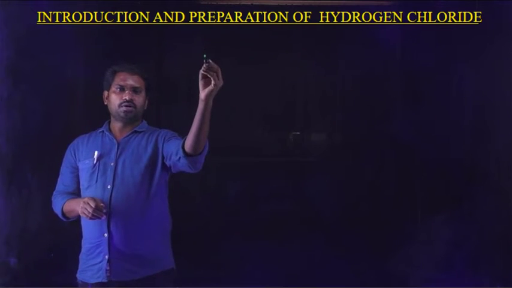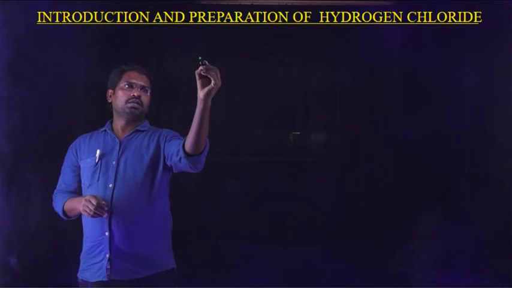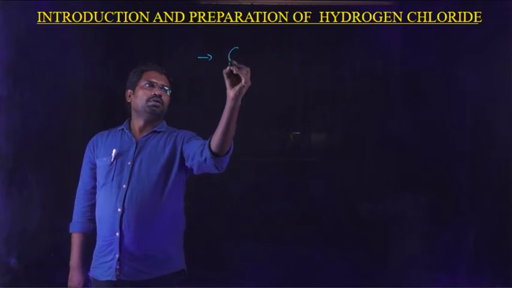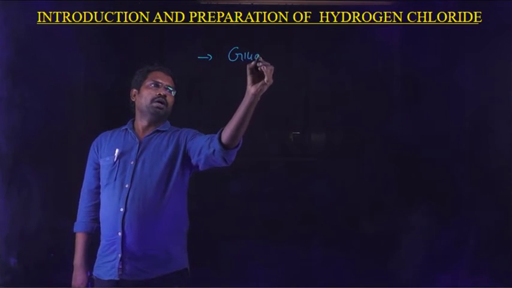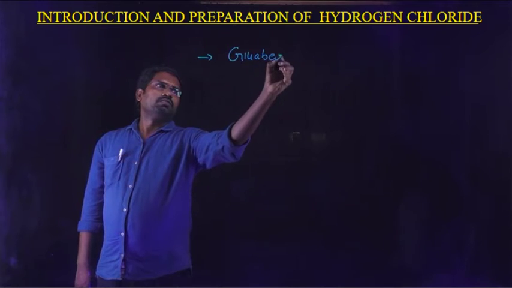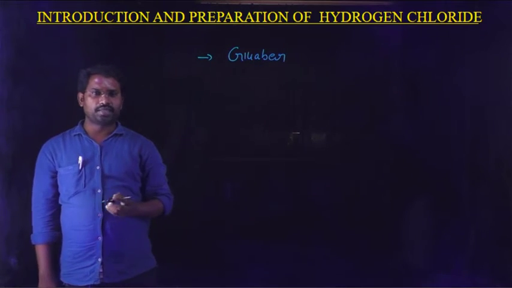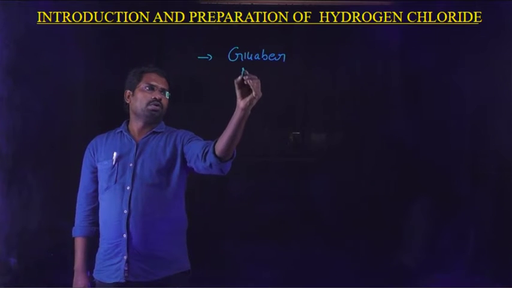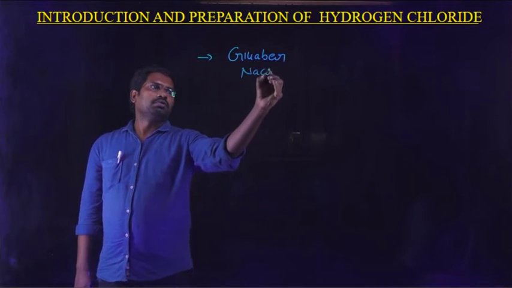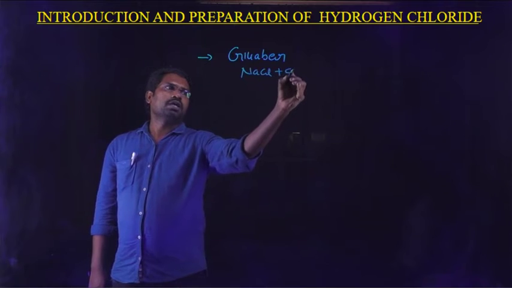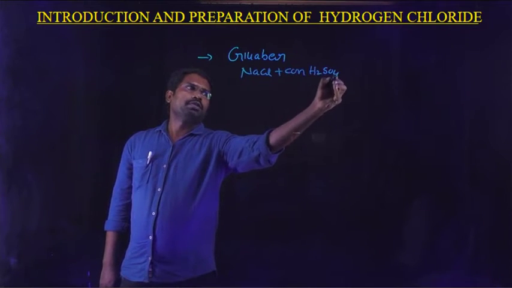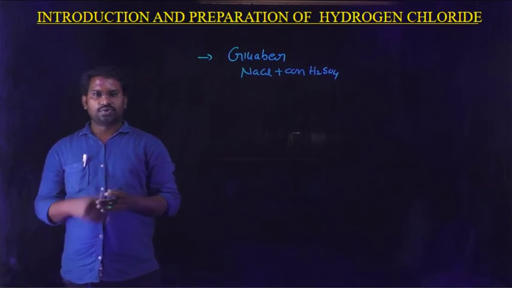First of all, HCl was discovered by the scientist Glauber. He discovered HCl by the action of common salt, that is sodium chloride, reacting with concentrated sulfuric acid.